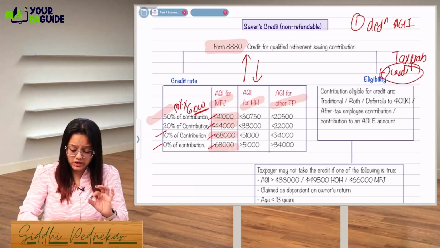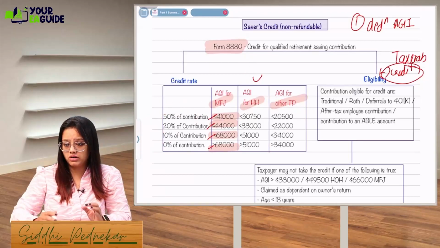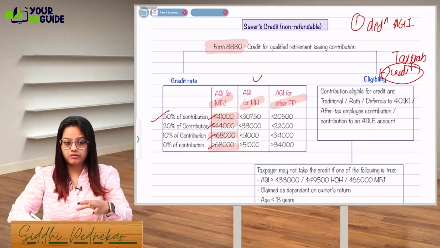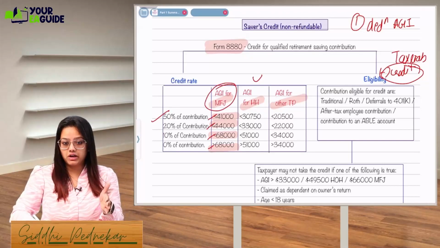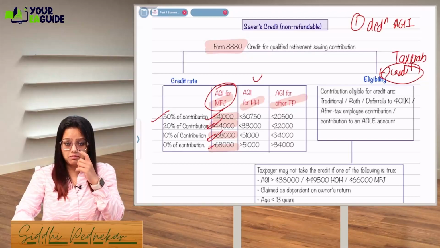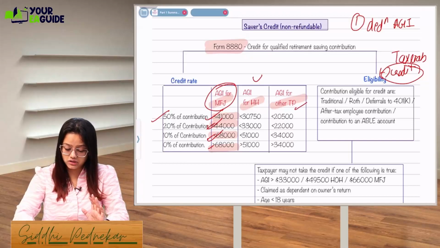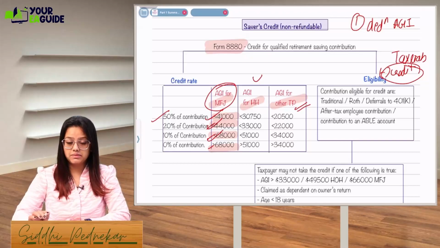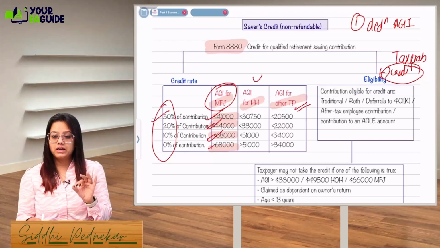Okay, so if you can remember, please remember this. I know there is not so much time left in your exam, but still at least remember the percentages: 50, 20, 10 and 0 percent based on your AGI, that is 41, 44, 68 and 68. Okay, 41, 44, 68,000 for MFJ. For HOH it is 37,500, 33,000 and 51,000, and for other taxpayers it is 25,000, 22,000 and 34,000. Please remember these limits if possible. I'm not forcing you, but at least remember the percentages: 50, 20, 10 and 0%.